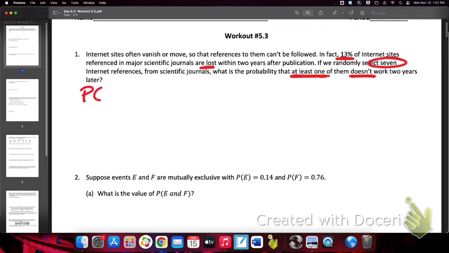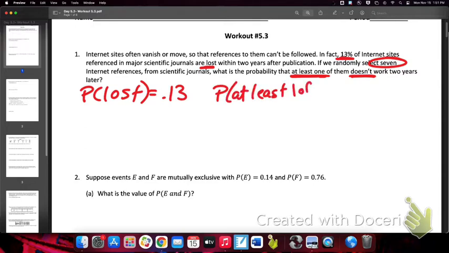So the probability of being lost is 0.13. And we are being asked to find the probability that at least one of 7 is lost or doesn't work. That would be a tedious task to figure out, so we're going to use our at least one rule. We're going to do 1 minus the probability that none are lost. None of the 7 are going to be lost. All right? So none of the 7 are lost.